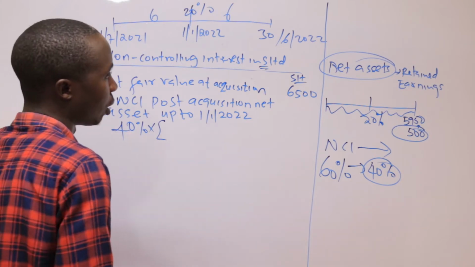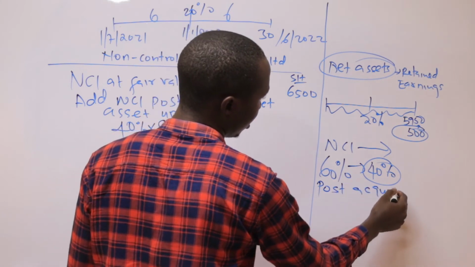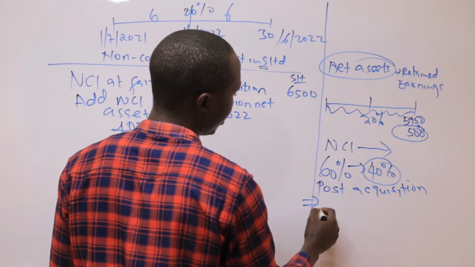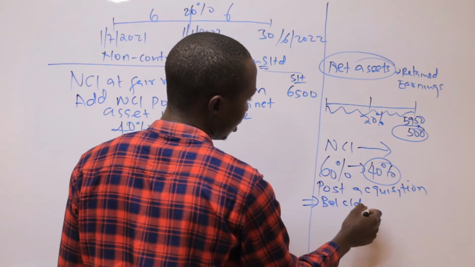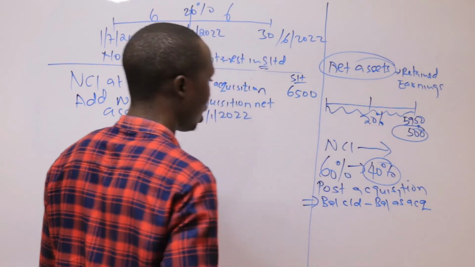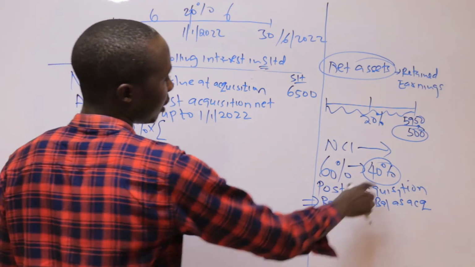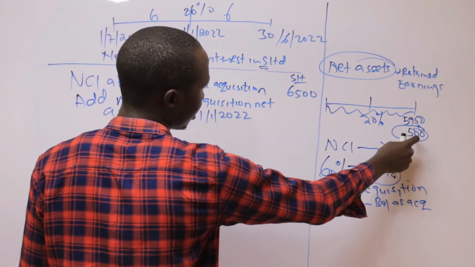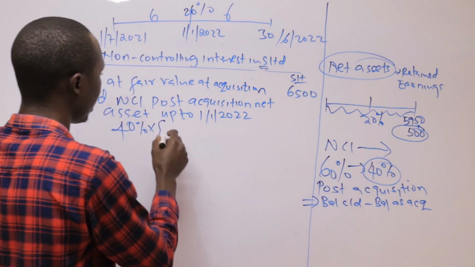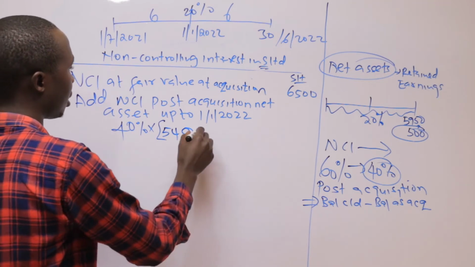So how do you get post-acquisition? Post-acquisition is all about you take the balance carried down minus the balance at acquisition. If I deduct the 500 first from this 5950, I would get 5450.